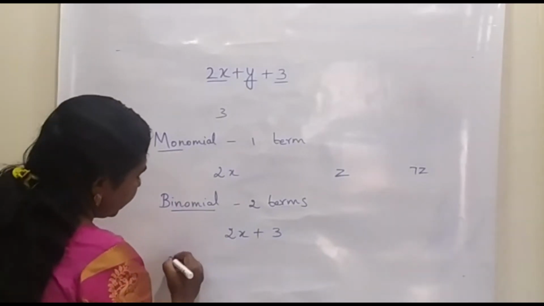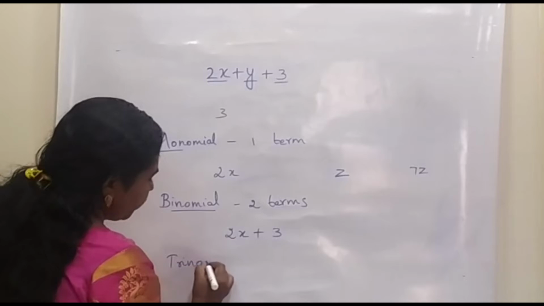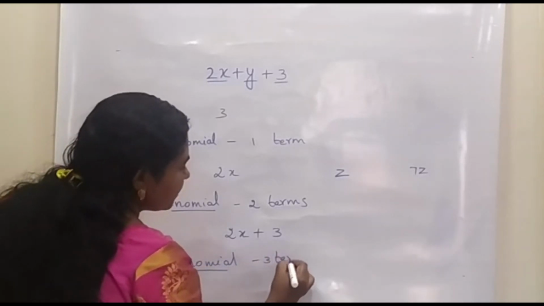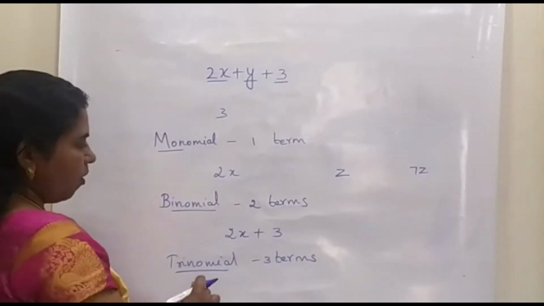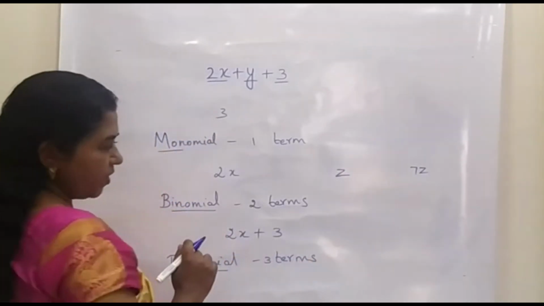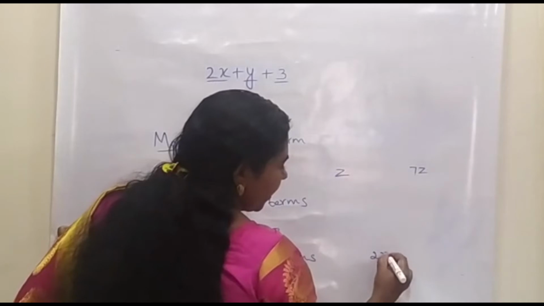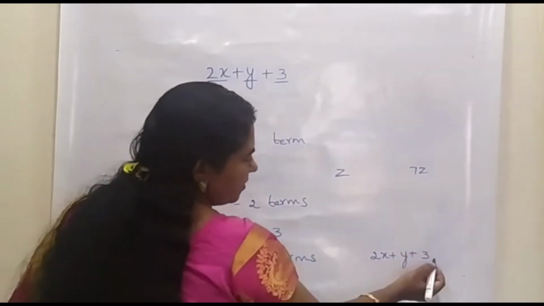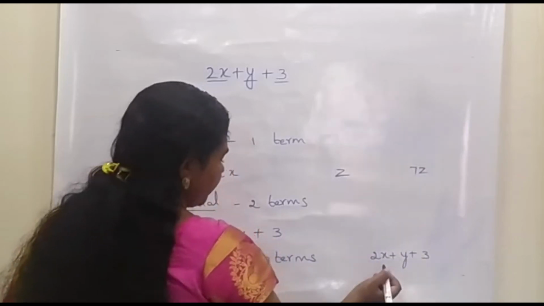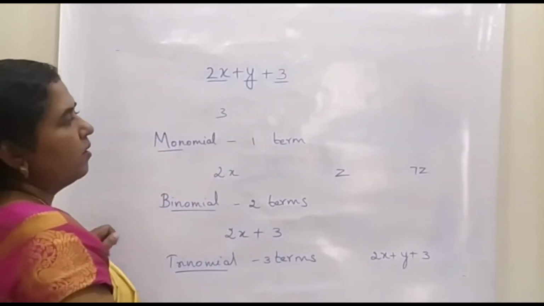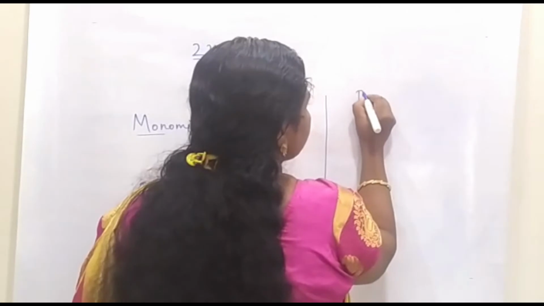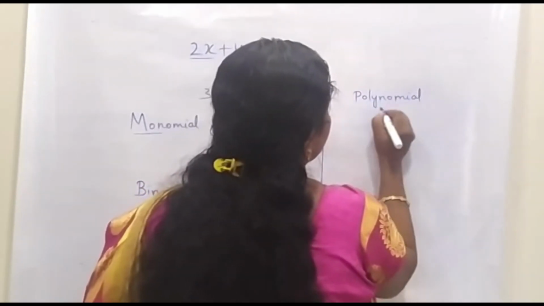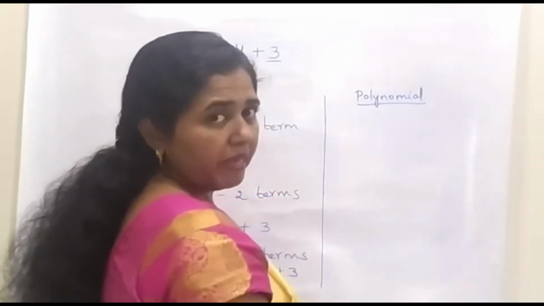Now, the next type is trinomial. Here, if the number of terms is 3, we can call the algebraic expression a trinomial. For example, 2x plus y plus 3. Now the number of terms is 3. So, we can call this algebraic expression a trinomial. Now, the next type is polynomial. We know that poly means many.